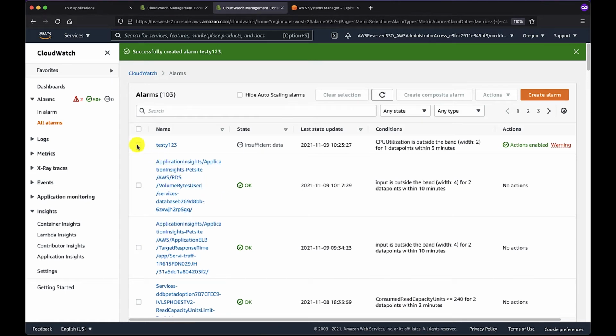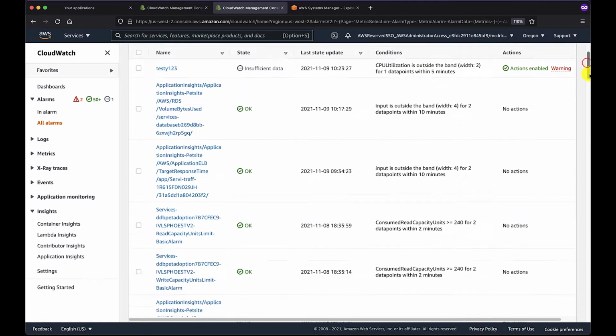It will take some time for the alarm to gather enough data to know the current state or health of this particular metric though. Now from this alarms view, you can very easily see that there is a vast amount of alarms that are created with this application insights prefix.